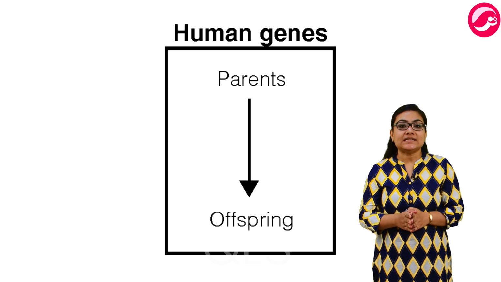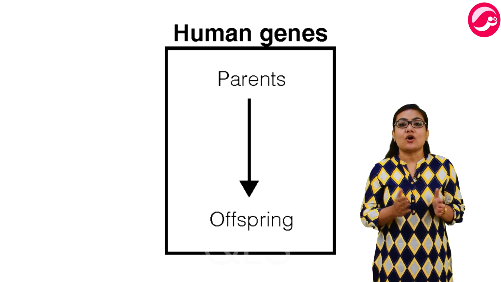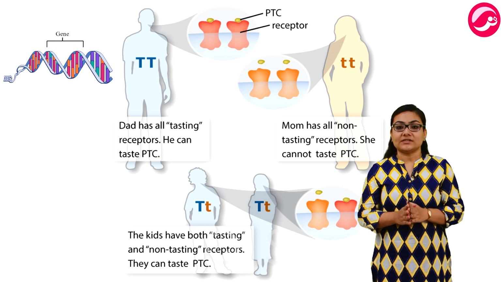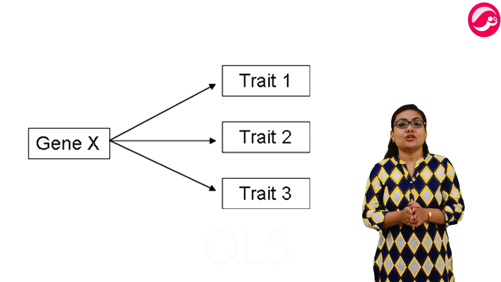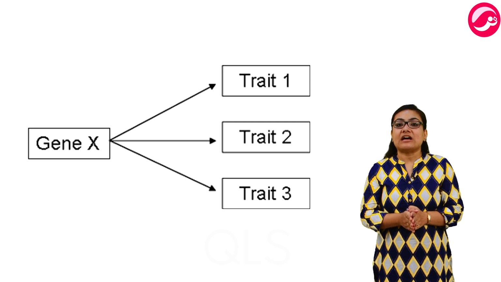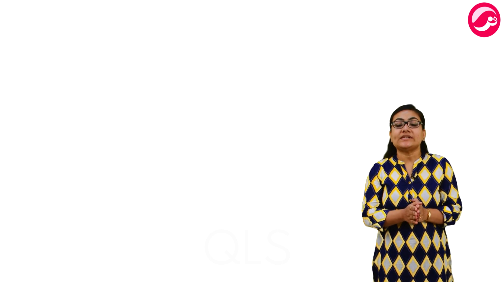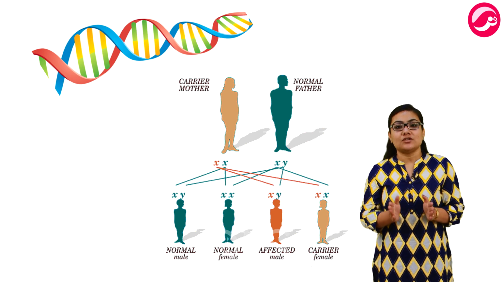We have already studied that the traits of a parent are passed to the offspring through genes in the reproductive cells or gametes during the process of reproduction. So, for the trait of an organism to be passed on, it must have been caused by a change in the gene or DNA present in the reproductive cell of the organism.